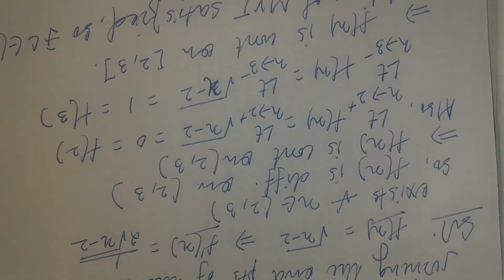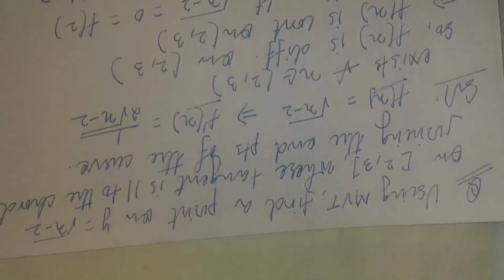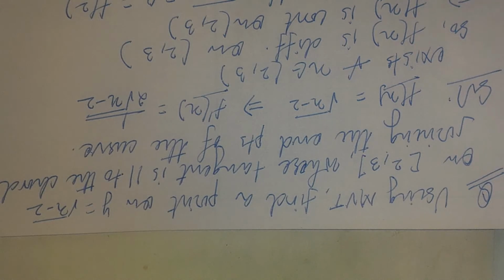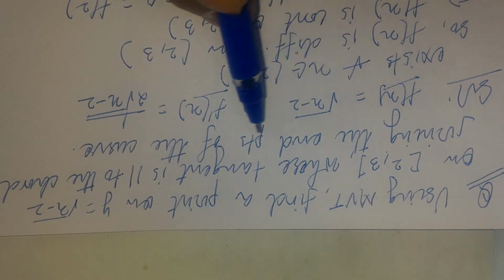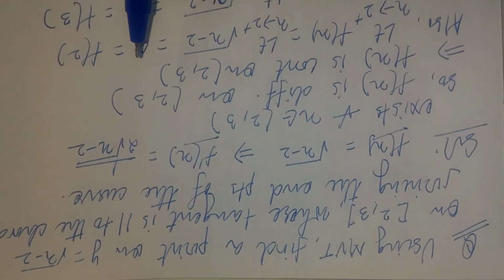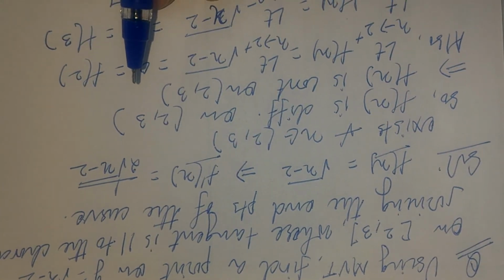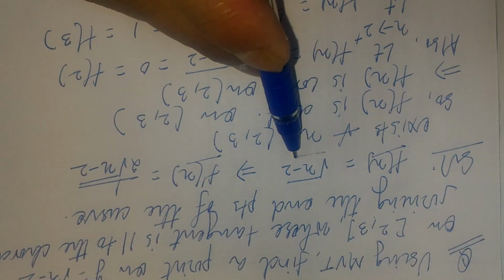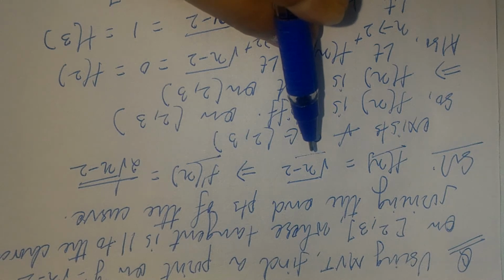We will have a question on this. The question is that using the mean value theorem, we need to find a point on the curve where the tangent is parallel to the chord joining the endpoints of the curve. We have a function f(x) equal to under root x minus 2. Now it does not fall in any category where we can use a property and tell that it is continuous and differentiable.